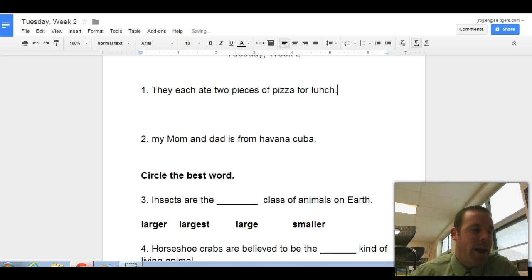Number 2: My mom and dad is from Havana, Cuba. Now, obviously at the beginning, we want to capitalize again for my. So the question becomes, mom and dad, if you notice, mom is capitalized, dad is not. Now, we know they should probably be the same thing, but which one is it, capitals or not? In this case, we go lowercase.